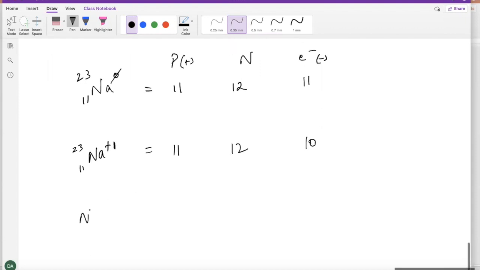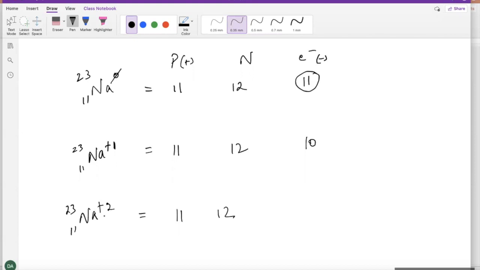Now, sodium plus 2 does not usually exist in nature very easily, but just for the sake of doing it, we'll do it for the calculations, okay? So it's still got 11 protons and 12 neutrons. That does not change. How many electrons does this thing have? Sodium is supposed to have 11 electrons, but sodium plus 2 has a positive 2 charge. That means it must have lost 2 negative electrons.